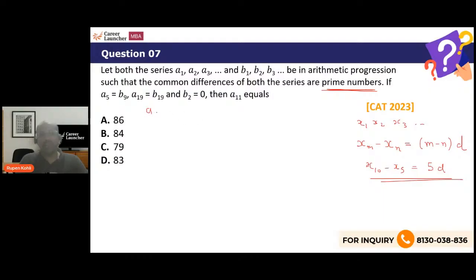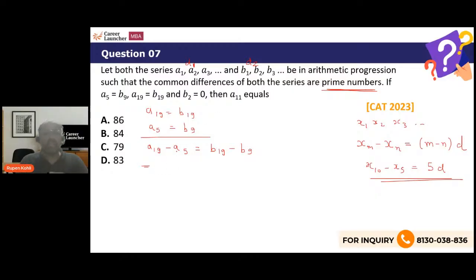I know that A19 equals B19. I also know that A5 equals B9. If I subtract these two equations, then I will have this kind of expression: A19 minus A5 equals B19 minus B9. Right? Now, let the common differences of the first and the second sequence be D1 and D2.